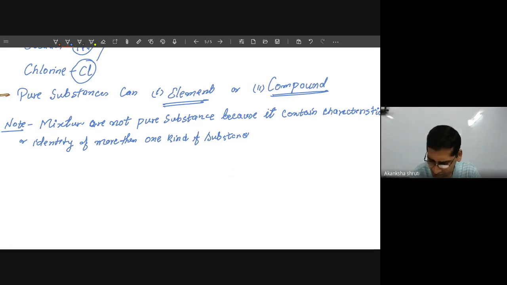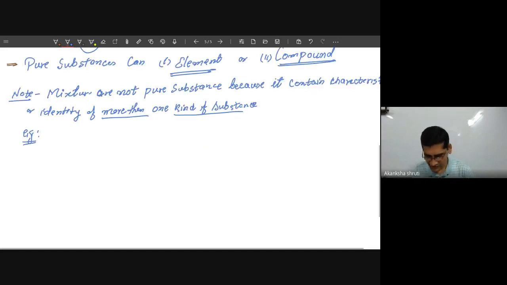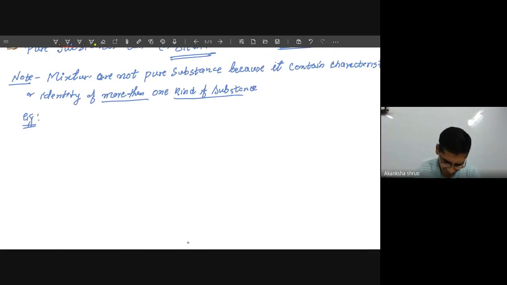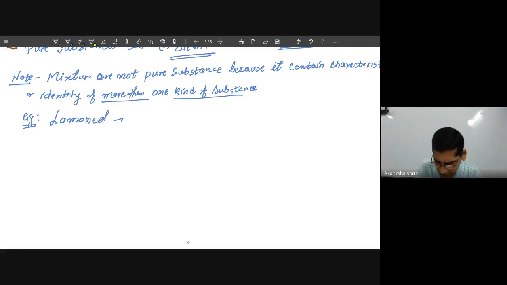Okay, students. So it contains the characteristic of more than one kind of substance. Example, if I consider a lemonade, it contains your water, whatever the characteristic or taste of water,